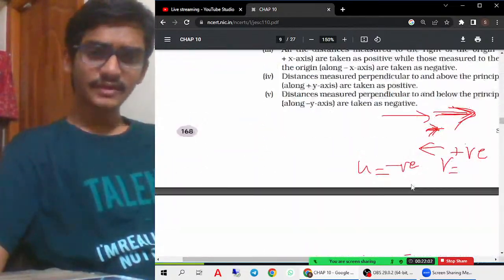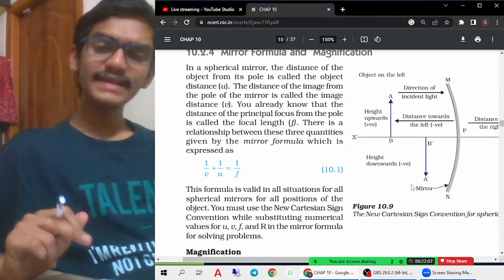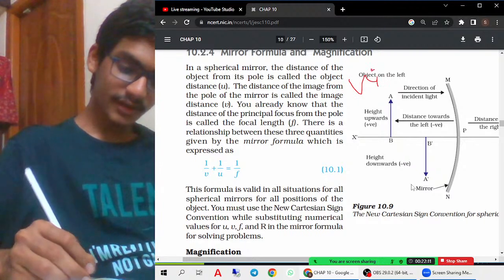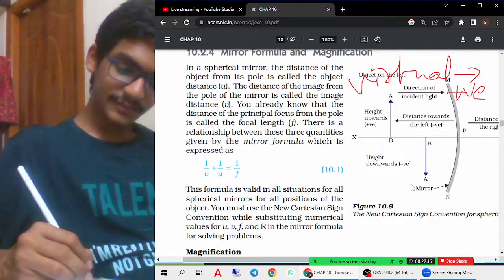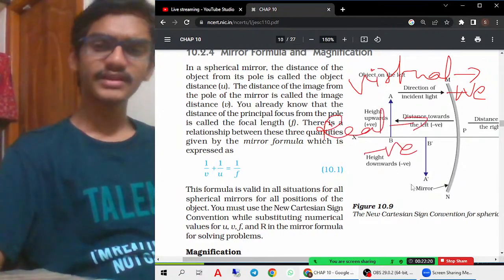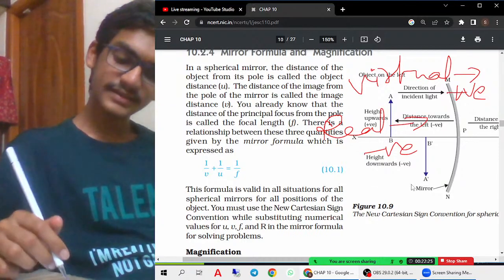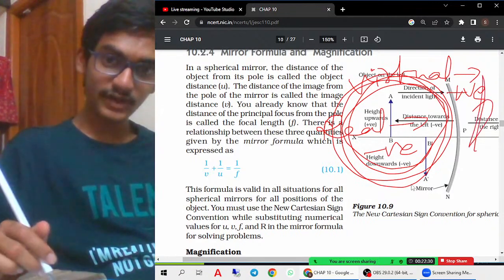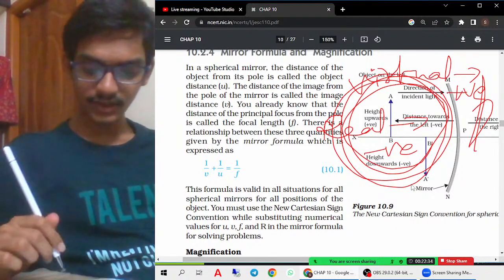Otherwise, if it is becoming difficult, there is a simple trick also. Virtual images are positive, real images are negative. If you remember it like this also, it's fine. Whatever is on this side, that is real images, so it is always negative. What is formed behind the mirror is positive. That is virtual images. You can do it like that.